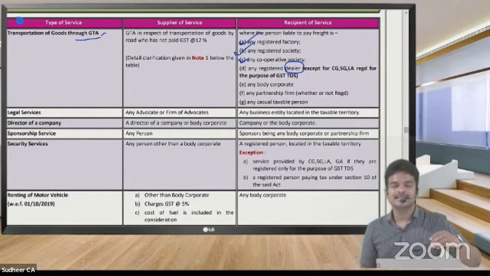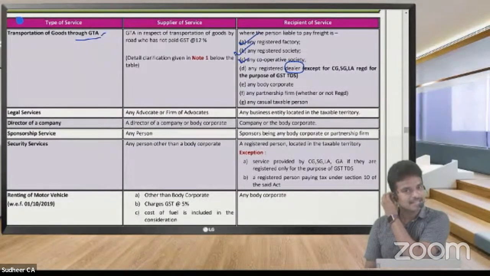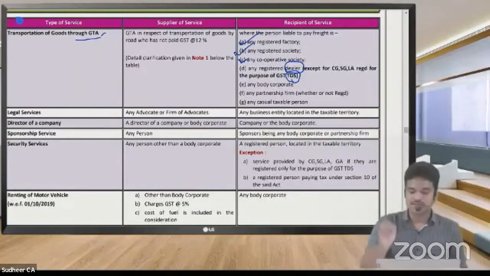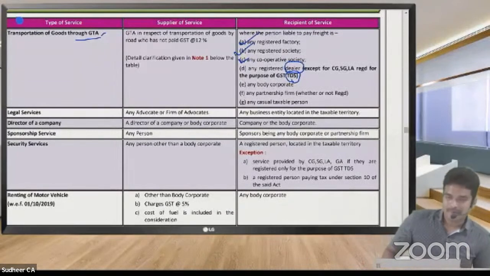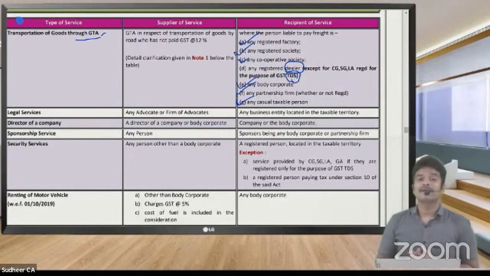If government takes any goods transport agency service, they need not pay under reverse charge mechanism, because government will take GST registration for paying GST TDS, not for the purpose of paying reverse charge. Next, any company that avails GTA services, any partnership firm, or casual taxable person. Casual taxable person means temporary registration.